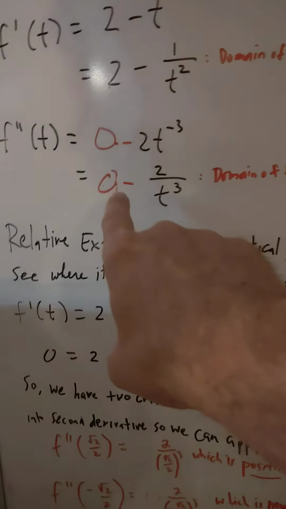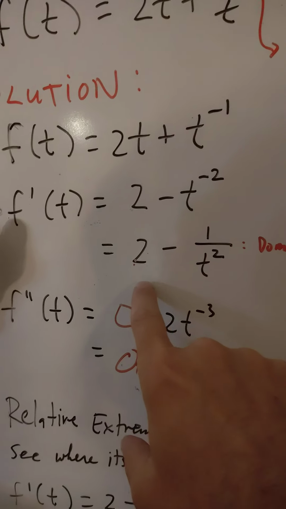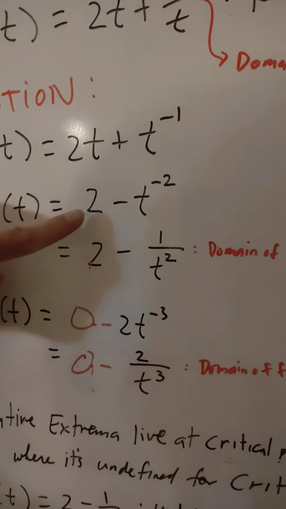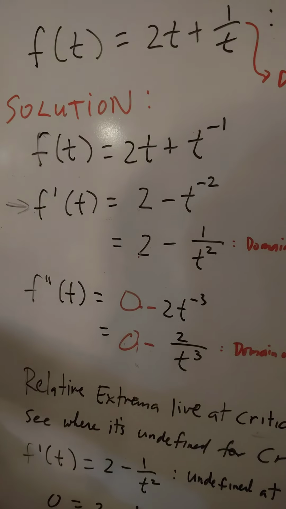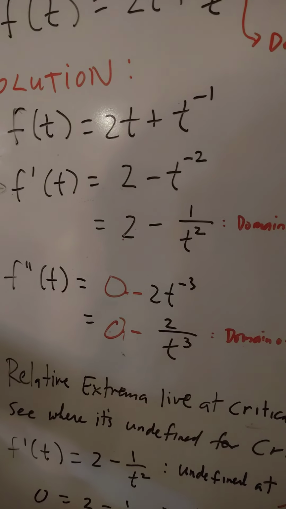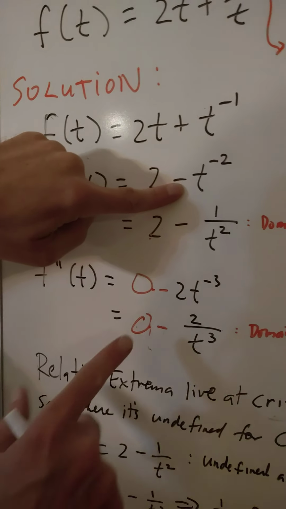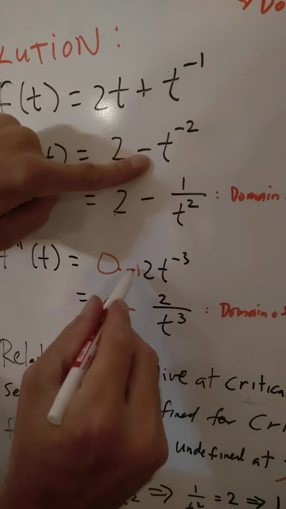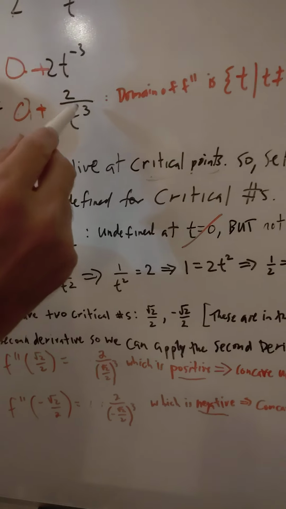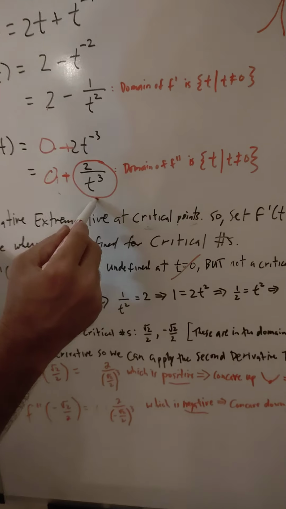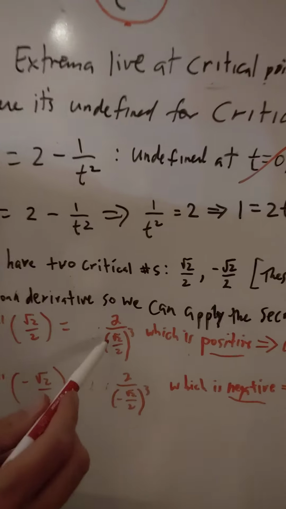By the way, this would be positive. Oh yeah, f prime of t, if you take the derivative of this, we get a positive 2t to the negative 3. Yeah, this is a positive and a positive. So in any case, we did it right other than that. Okay, so this was our second derivative. 0 plus this is just that. And that's what we have, 2 over t cubed.